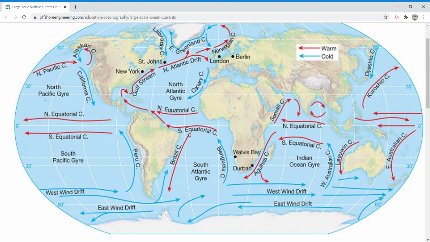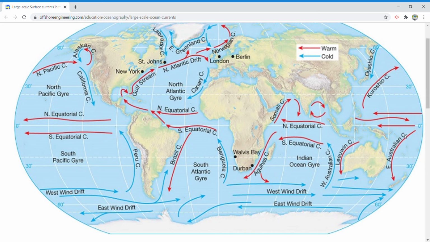The South Equatorial Current in the Atlantic Ocean bifurcates and becomes the Brazilian current. So in the Atlantic Ocean you have to learn these warm currents. In the Pacific Ocean you have to learn the North Pacific current and the Alaska current. North Equatorial and South Equatorial are already there. And then you have to learn the famous Kuroshio current in the Pacific Ocean, which is on the eastern side of Japan. And you have to learn the East Australian current on the eastern side of Australia.